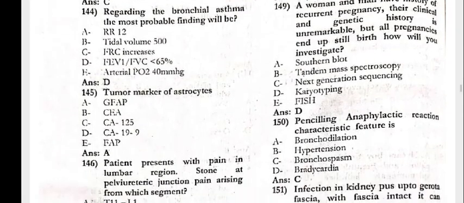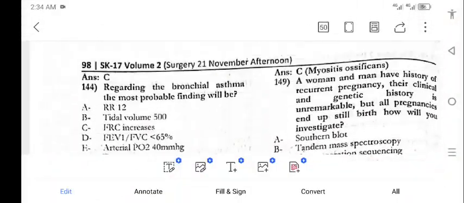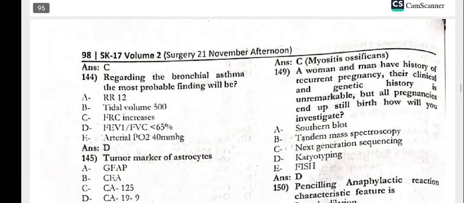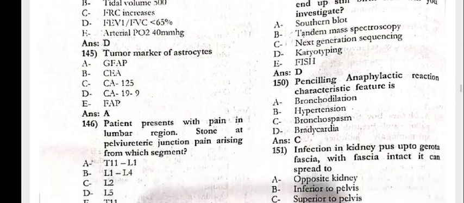Next, metaplasia, or this condition is myositis ossificans. 149, the woman and the man had a history of recurrent pregnancy loss. The clinical and the genetic history is unremarkable, but all pregnancies end up in stillbirth. How will you investigate? That is karyotyping.